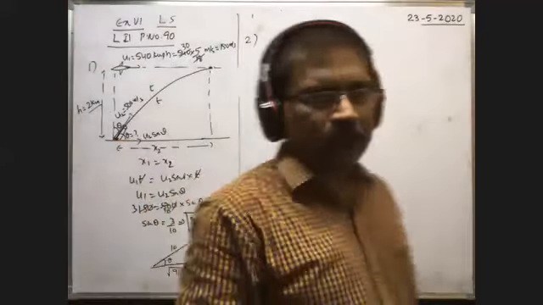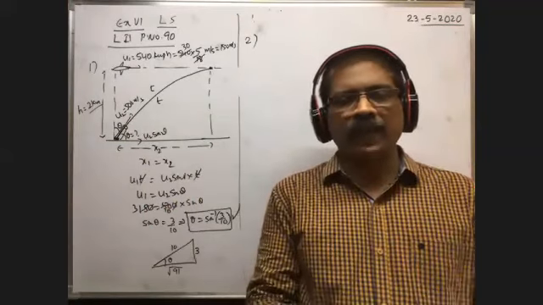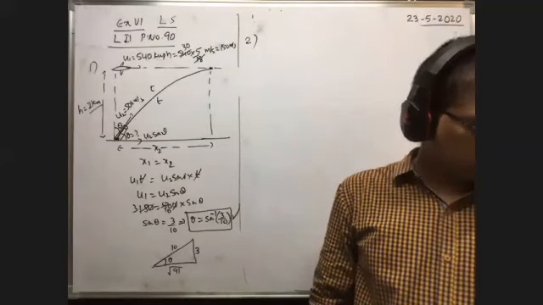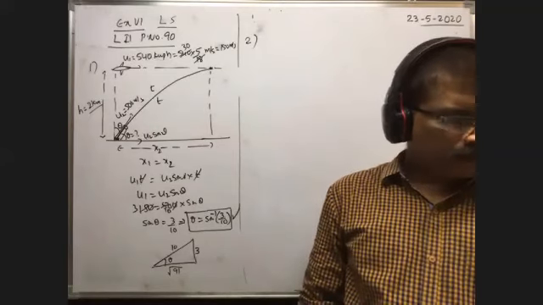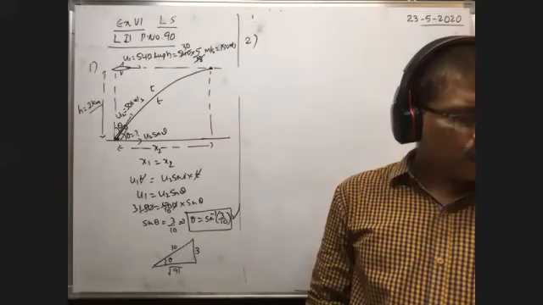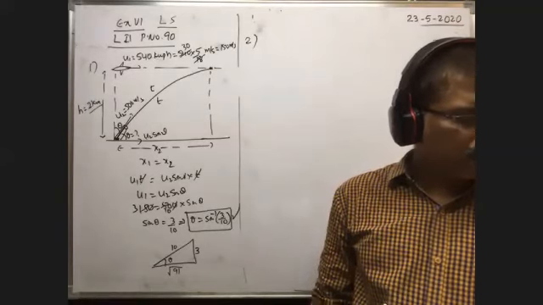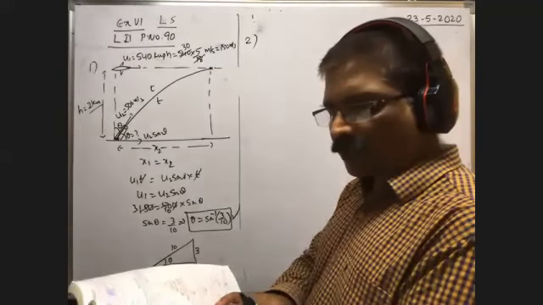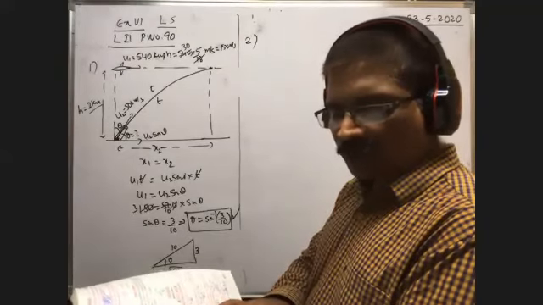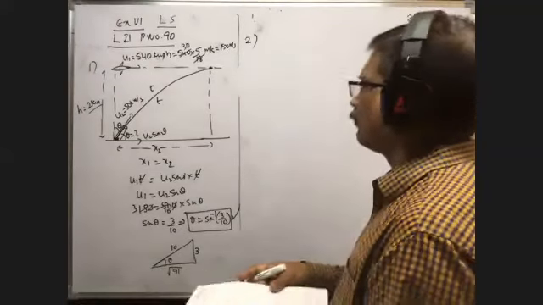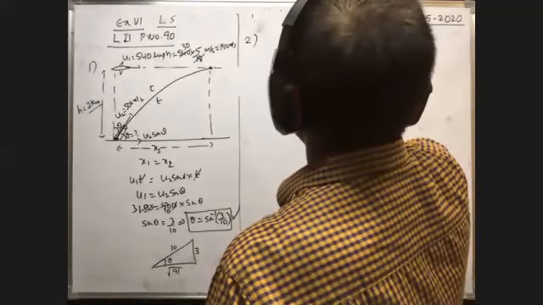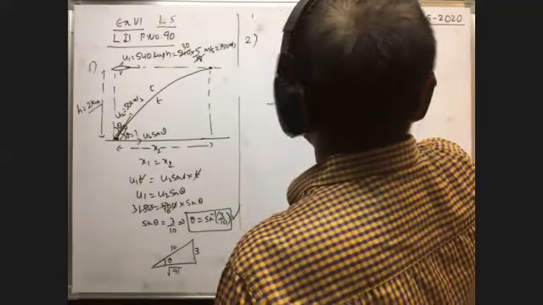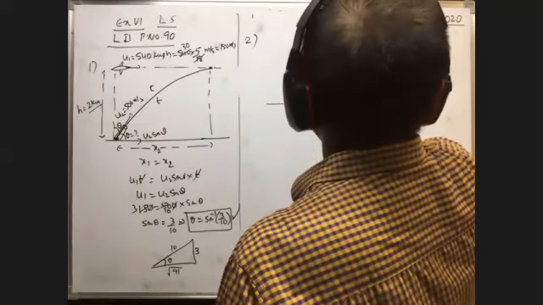Second one, very, very important. At certain height, a body at rest explodes into two equal fragments with one fragment receiving a horizontal velocity of 10 meters per second. The time interval after the explosion, for which the velocity vectors of the two fragments become perpendicular to each other. Here, one shell is exploded at certain height into two fragments of equal masses,